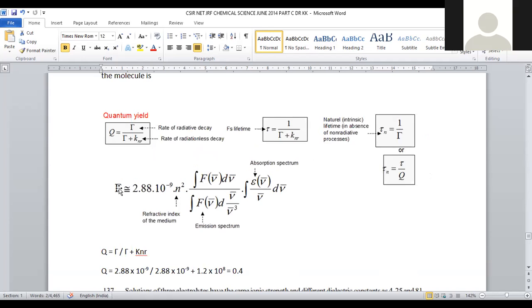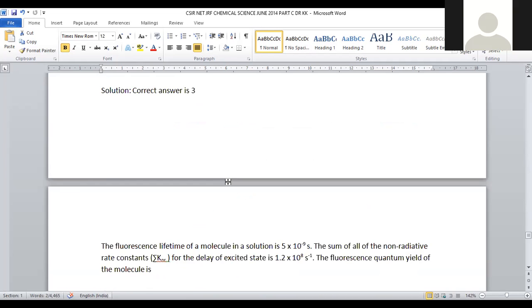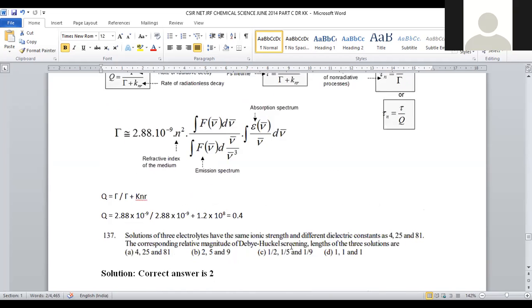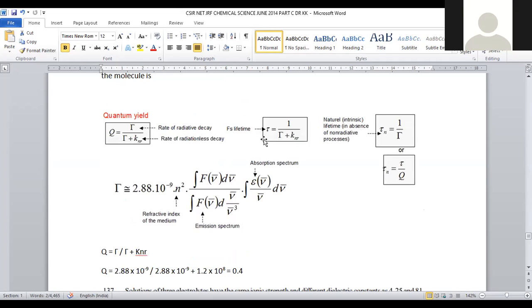For that purpose, we have the formula. Quantum yield Q is given by rho divided by rho plus KNR. Rho denotes the rate of radiative decay. KNR is the rate of radiationless decay, called the non-radiative rate constant. So radiation will not be emitted by that kind of process, right? The lifetime tau is given by 1 by rho plus KNR. Then tau n is given by 1 by rho. Then tau n is also taken as tau by Q, right? So this will be the formula which will help us to solve the problem.